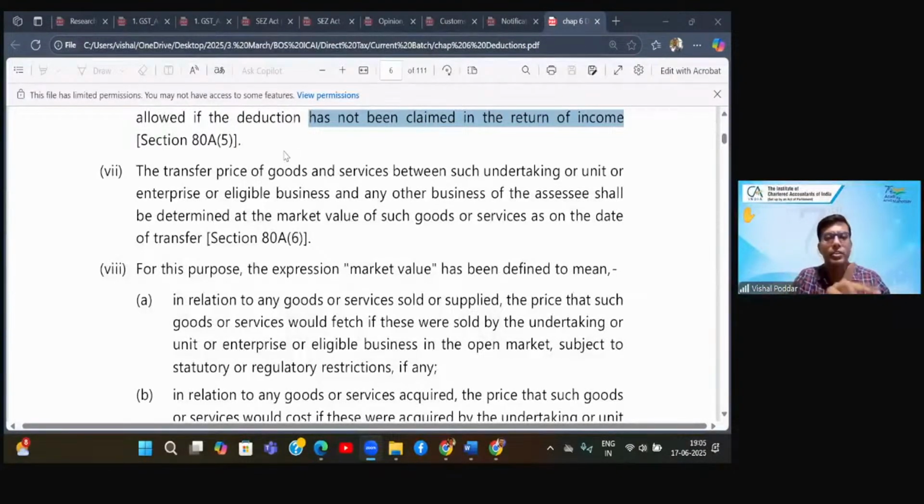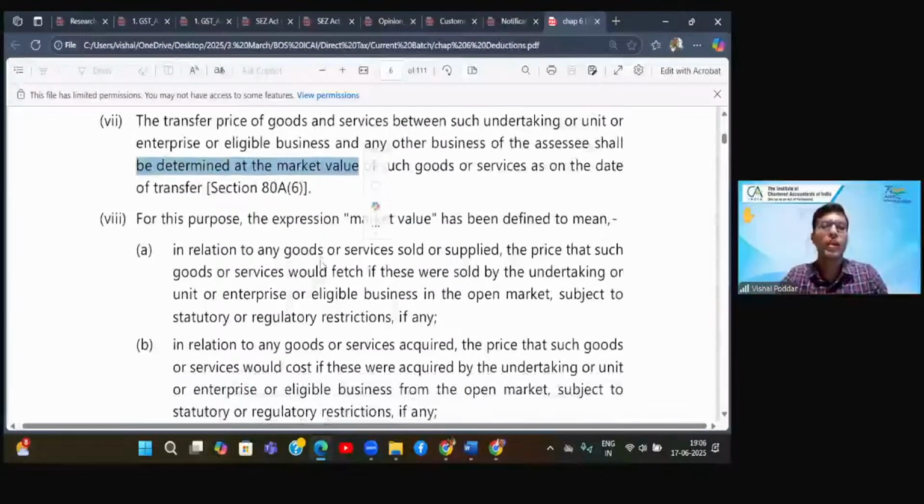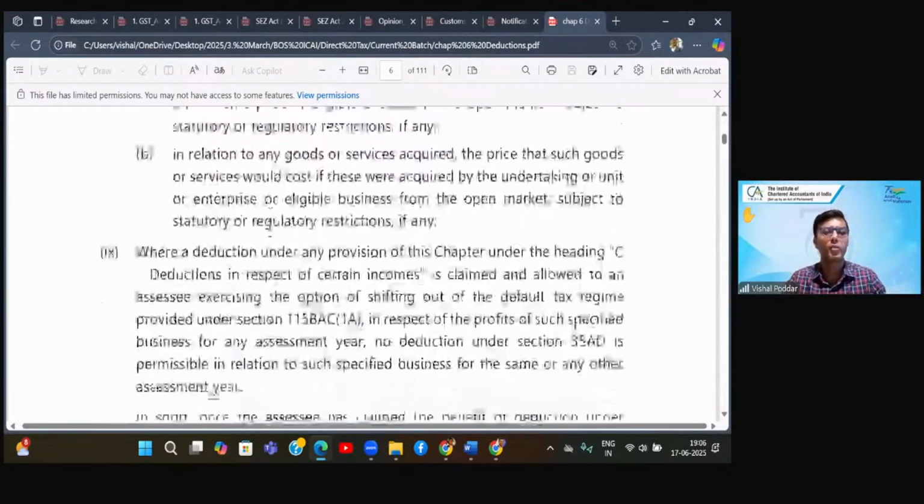Where I am doing any such type of within-business transactions, they say that the transfer price, that is the price at which I'm transferring something from this business to that business, shall be determined on the basis of market value. So they are saying whatever price you are showing, we will not accept that because there is a possibility you would have done this type of adjustment. Hence, the law says while computing the income, I will consider the FMV of these items so that both businesses should show a fair profit or fair income. And then they have defined what is market value. So that is nothing but fair market value.